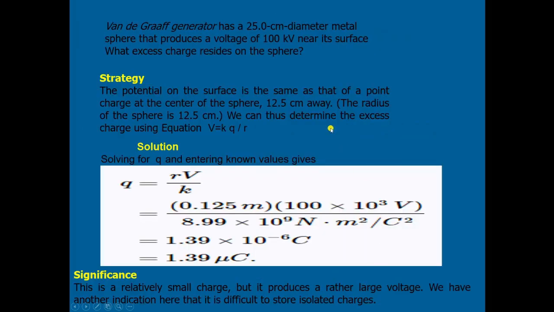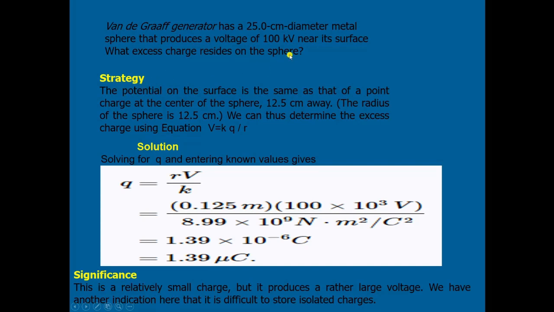Okay. Next example is a Van de Graaff generator that has a 25 centimeter diameter metal sphere. Here the diameter of the metal sphere is given as 25 centimeter, and it produces a voltage of 100 kilovolt near its surface. What excess charge resides on the sphere? What we have to calculate is the charge.